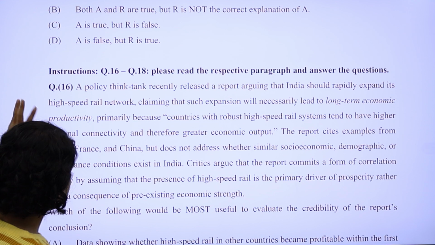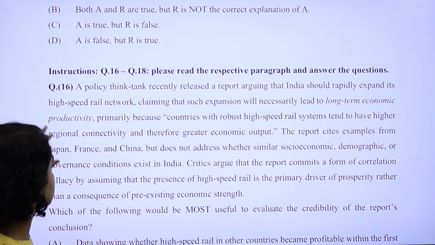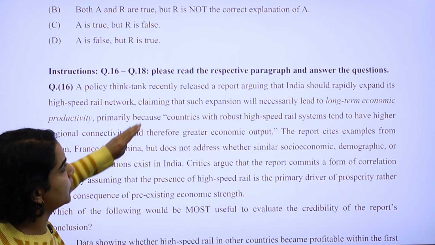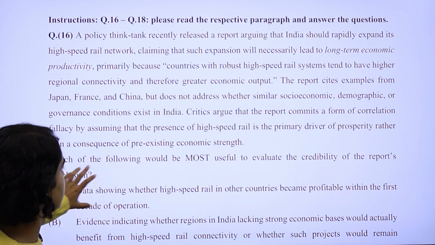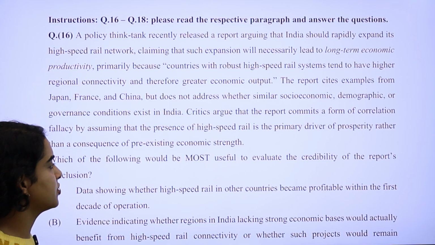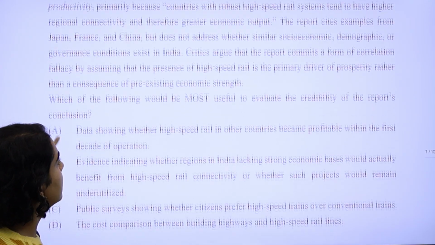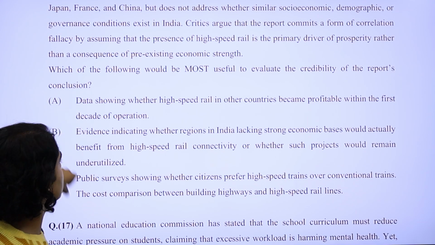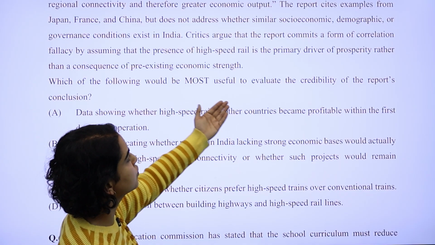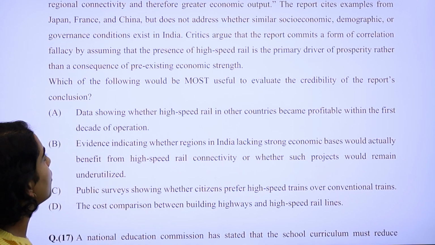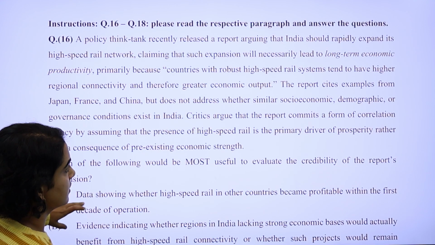Now, these are a different type of questions that have been tested here. What is happening from question number 16 to 18 is that for each question, a paragraph has been given, and then based on that paragraph, a question has been asked, right? So there is a separate paragraph that has been given, and you have to answer this question based on this paragraph. So which of the following would be most useful to evaluate the credibility of the report's conclusion? This paragraph will answer this, right?